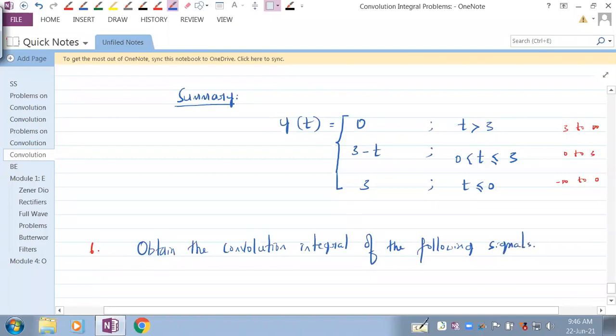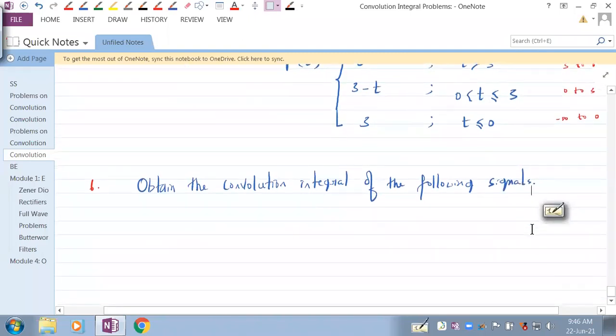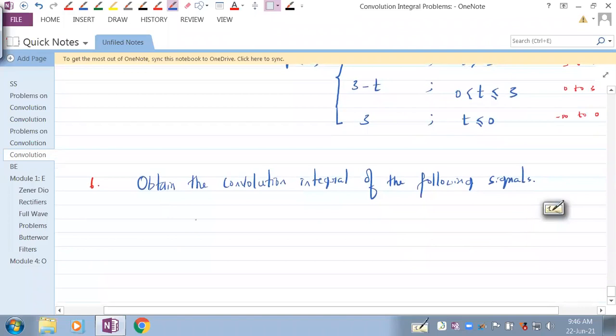And for a change, the following signals are not given in the form of equations, but in the form of a sketch.